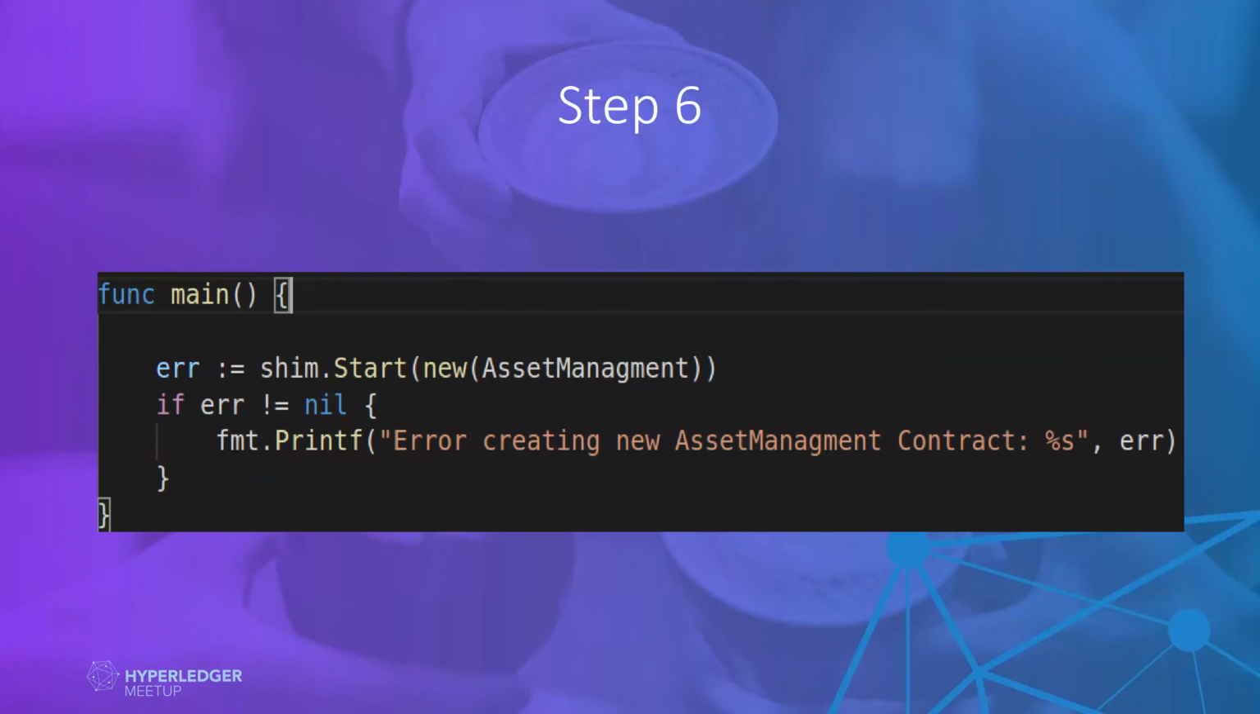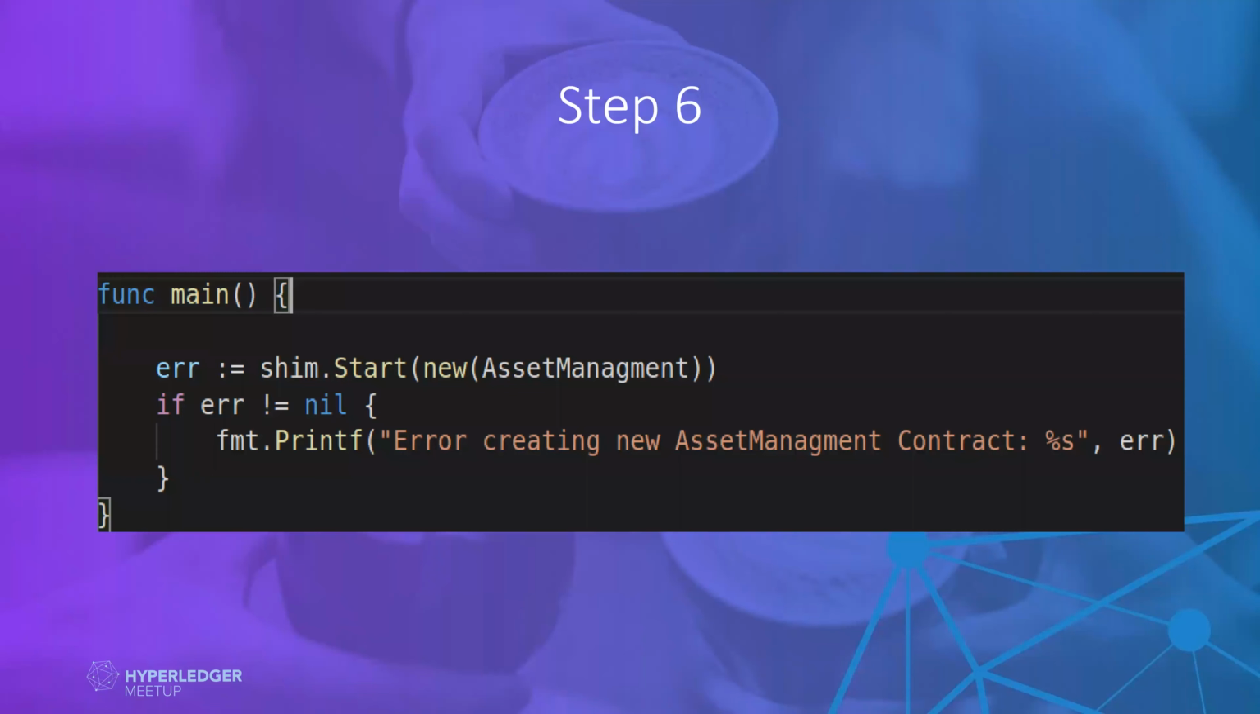And finally we create the main function, and we have to call shim.start and write the name of the chain code that we have given above, and this will be starting our chain code. So these are the steps I normally follow. This is how we make our life easy to make our chain code.